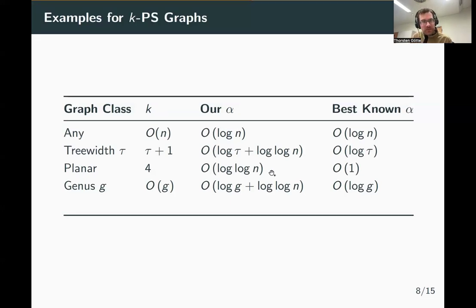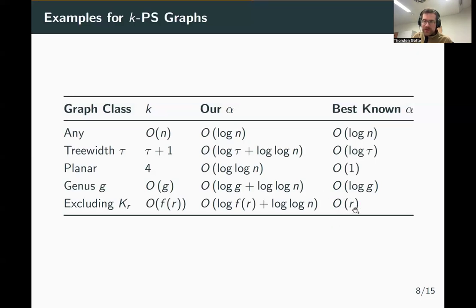The situation is a bit more complex for graphs that exclude a fixed minor. There, the best known alpha in the sequential world is O of r, where we have log of this f of r. So even if we get rid of the log n, this log of f of r is still magnitudes larger than O of r. So here a bit more work needs to be done. So this is an overview of our results.